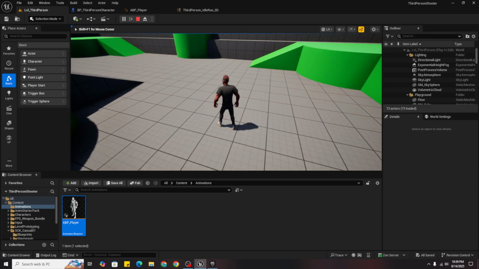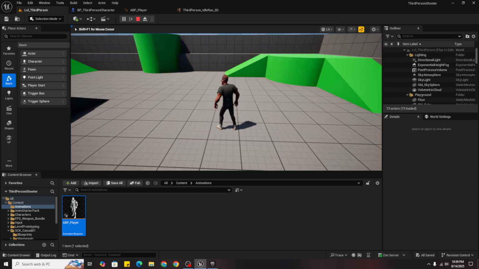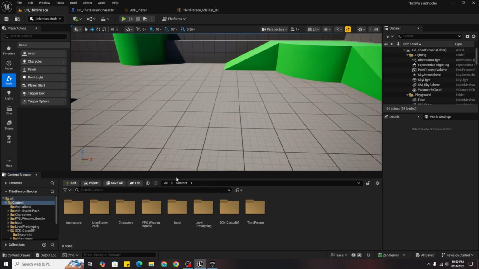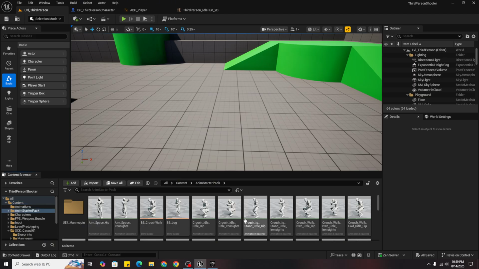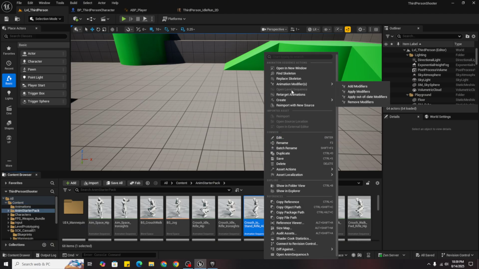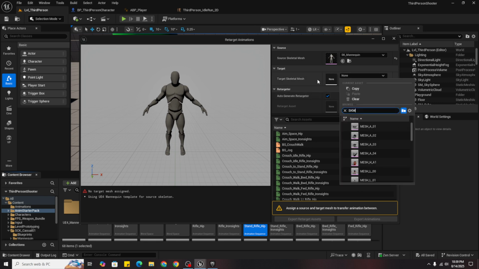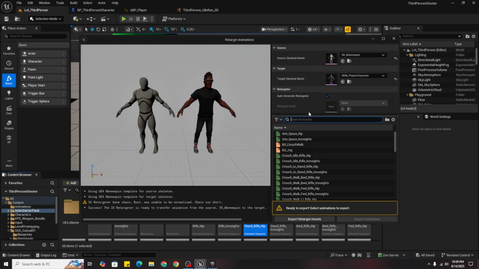Now we don't want it like this. We want a rifle because it's a shooting game. So come back to content and in starter pack right click on any of them and retarget animations. Target skeletal mesh must be set to SKM player character, and from here choose the animations we want.